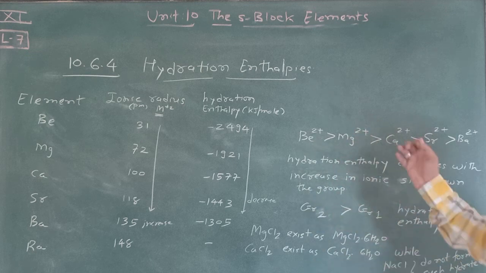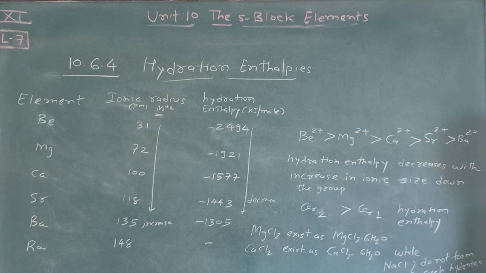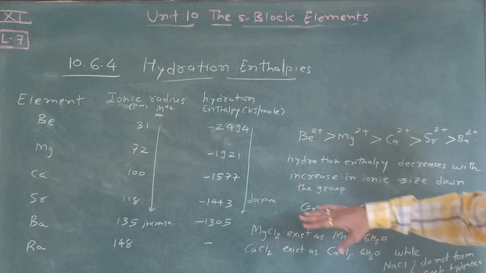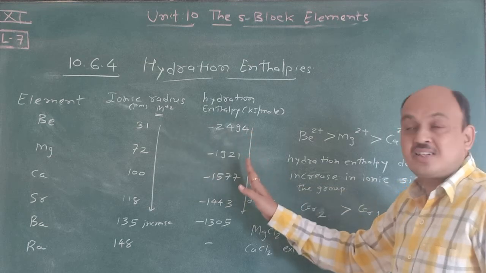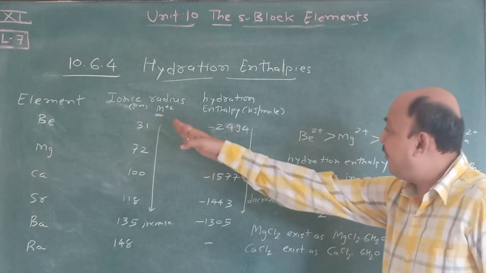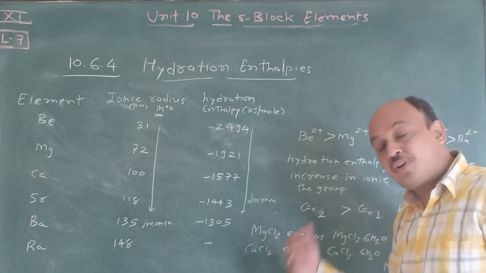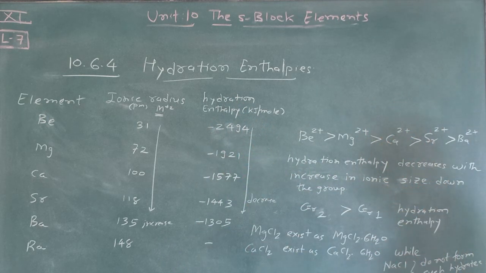Now we switch to the next topic, physical properties of alkaline earth metals. Ionic radius and hydration enthalpy are opposite. If ionic radius increases, hydration enthalpy decreases. That you have to remember; minus indicates an exothermic reaction.